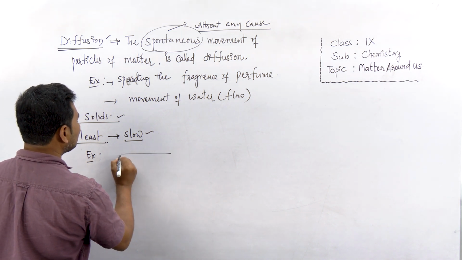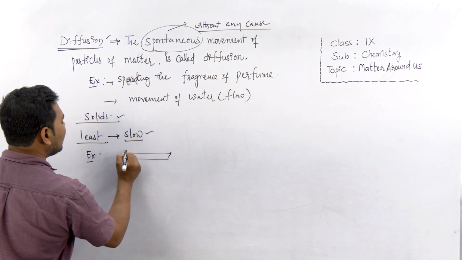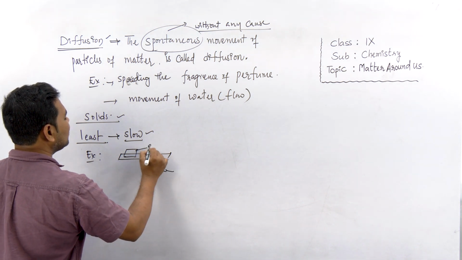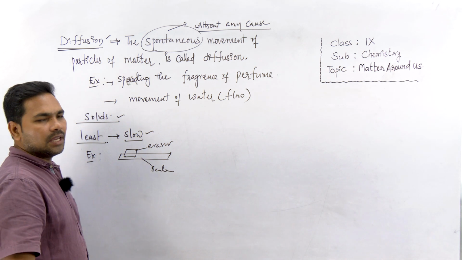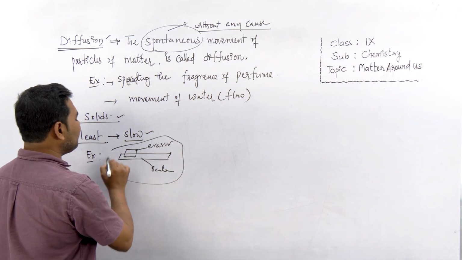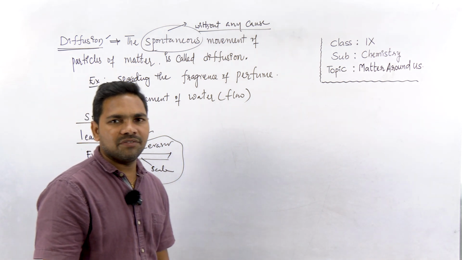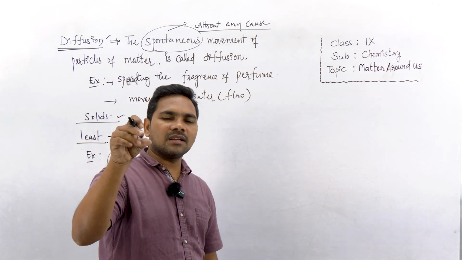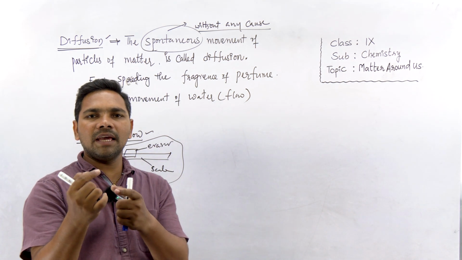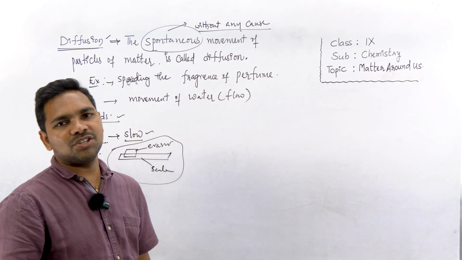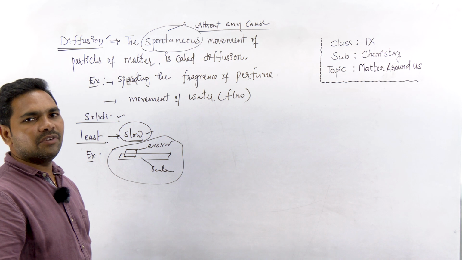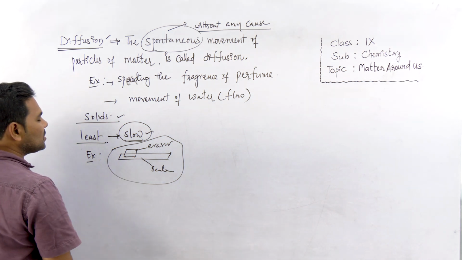let us take a plastic scale. An eraser is placed on a plastic scale. This is a plastic scale. This is an eraser. If the eraser is placed on a plastic scale and kept for a few days without any disturbance, after a few days you see that the eraser completely sticks to the plastic scale. It is because particles of scale and eraser intermix with each other, and that takes a long time. So we say diffusion in solids is a very slow process, right?